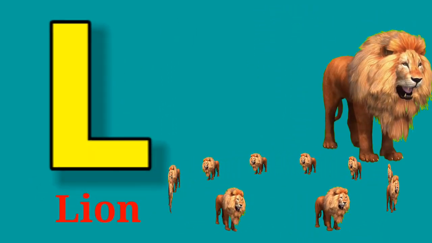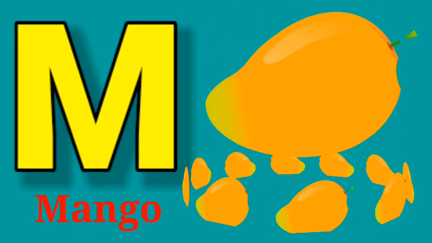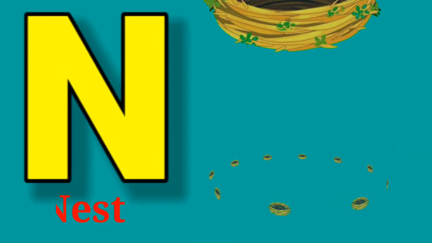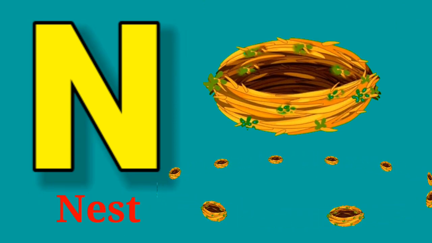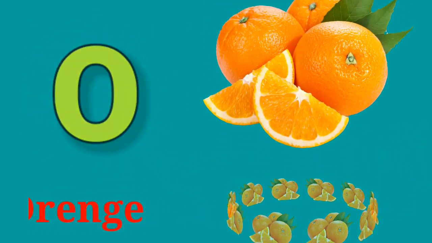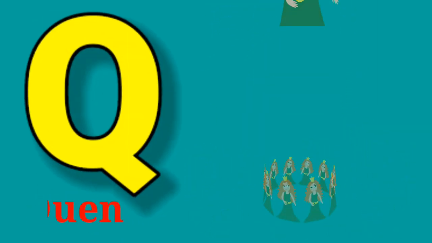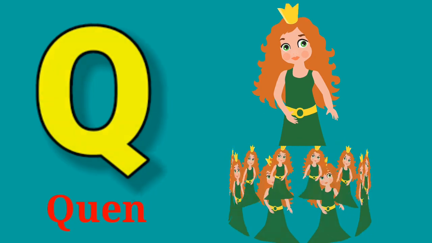L for lion. M for mango. N for nest. O for orange. P for parrot. Q for queen.